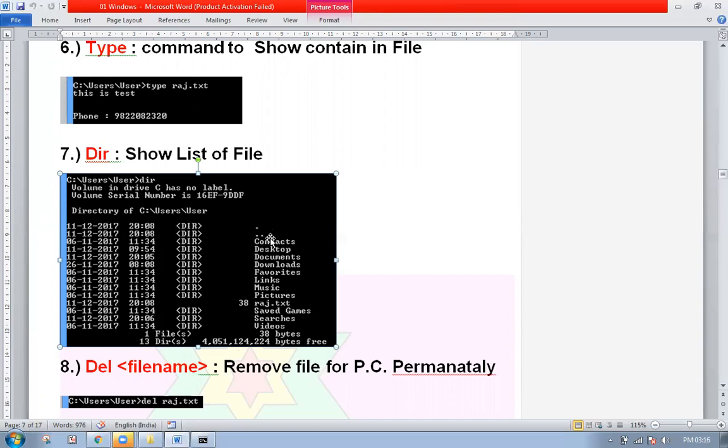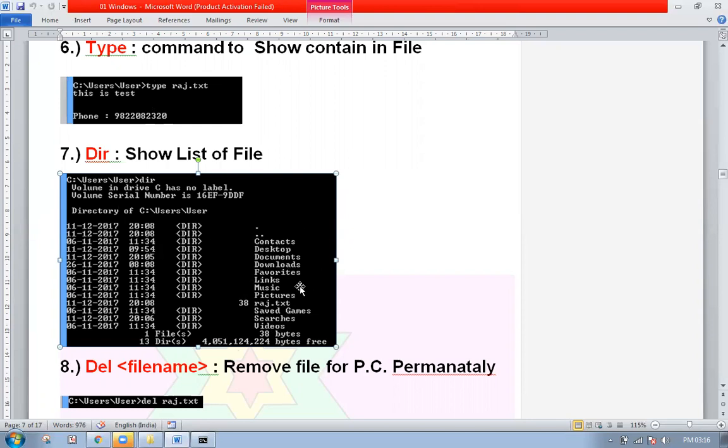Now, see, in front of this dir, there are folder names, directory names. So I have contact, desktop, home, downloads, favorites, links, music, pictures. These are my directory names. As well as I have a file here which is called Raj.txt. The file which I created here is displayed.